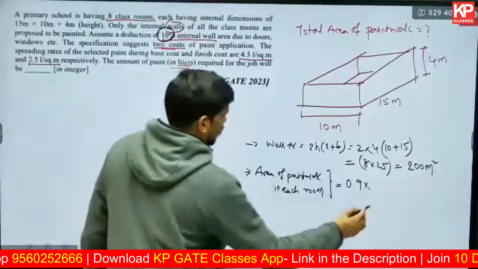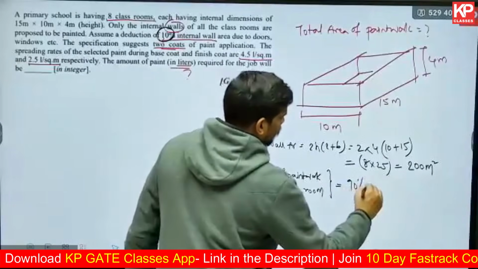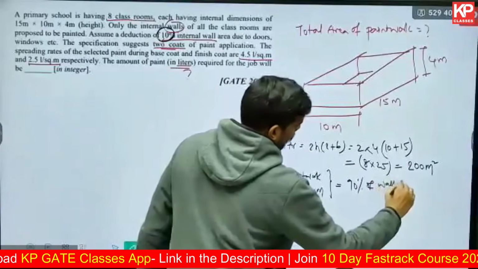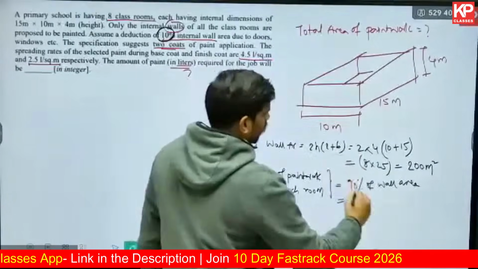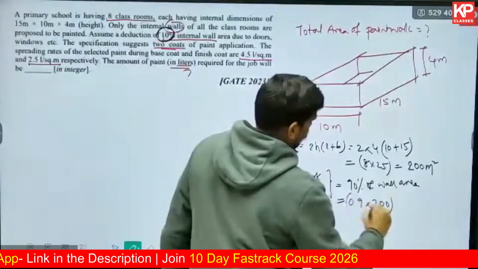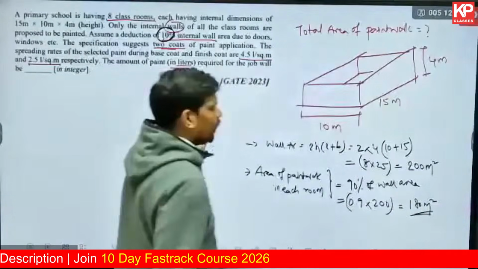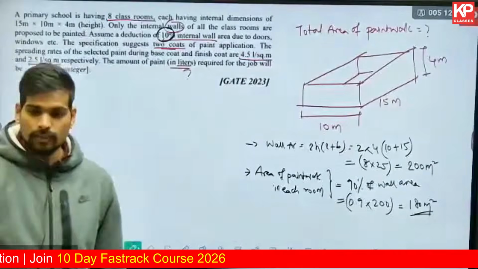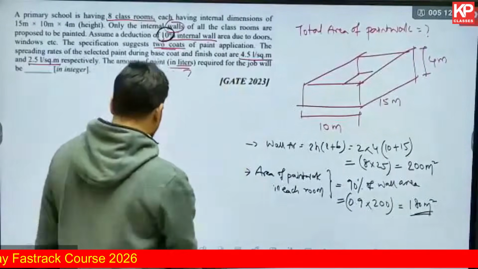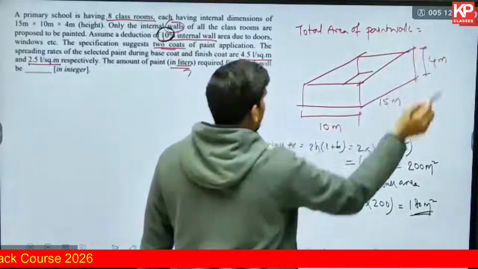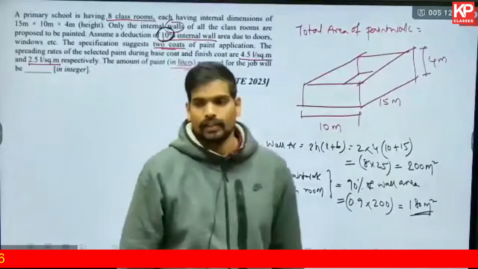So let me write that statement also for you. This will be 90% of the wall area, which will be 0.9 into the wall area, 200. So this is 180 square meter. This is for one classroom, but there are a total of 8 classrooms. So what is the total area of paintwork? This initial part which we were trying to understand, it will be 8 into 180. How much is that?